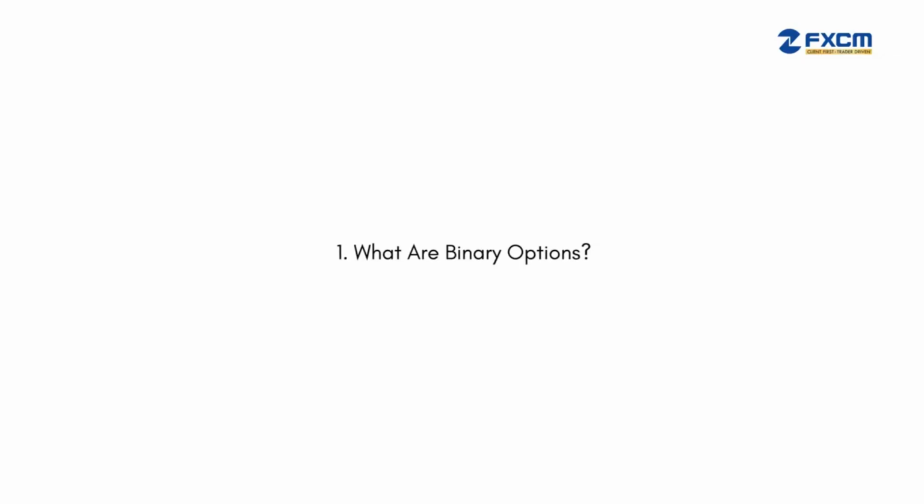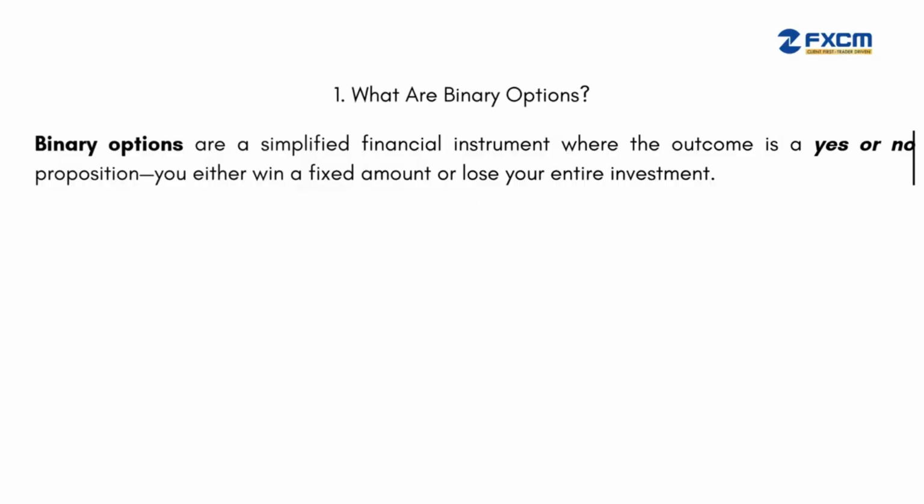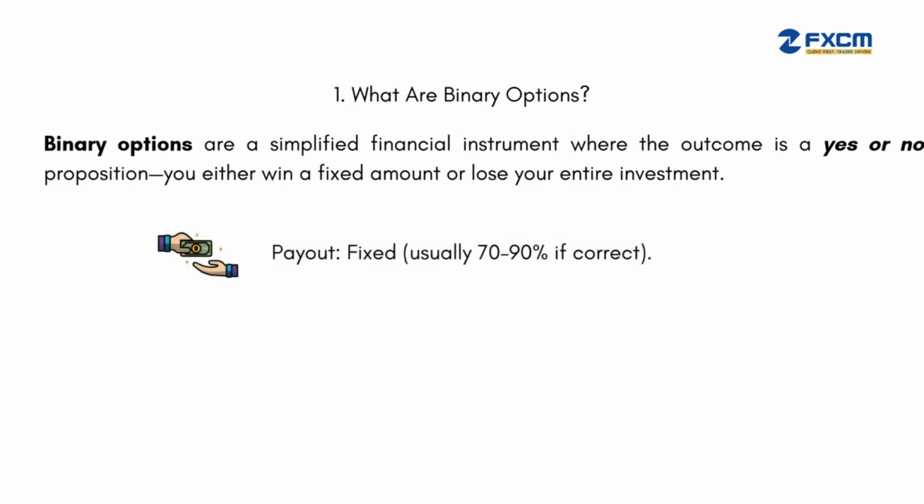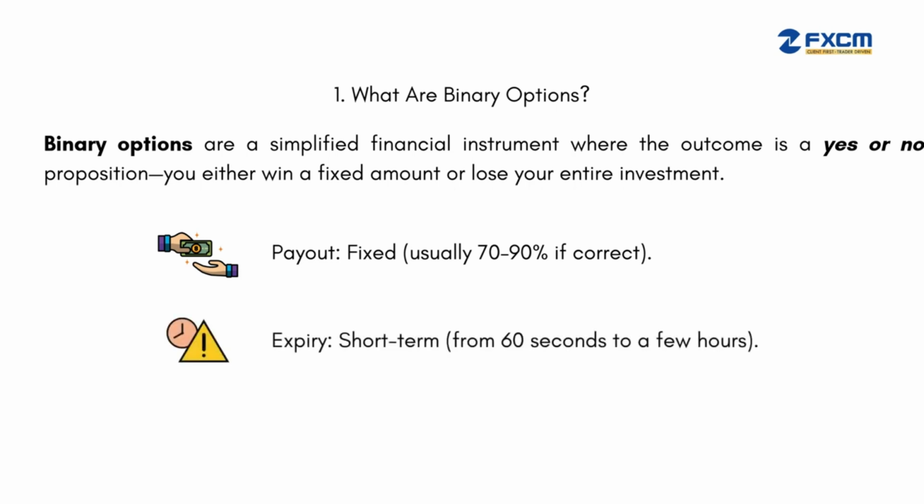1. What are binary options? Binary options are a simplified financial instrument, where the outcome is a yes or no proposition. You either win a fixed amount or lose your entire investment. Payout: fixed, usually 70 to 90% if correct. Expiry: short term, from 60 seconds to a few hours.